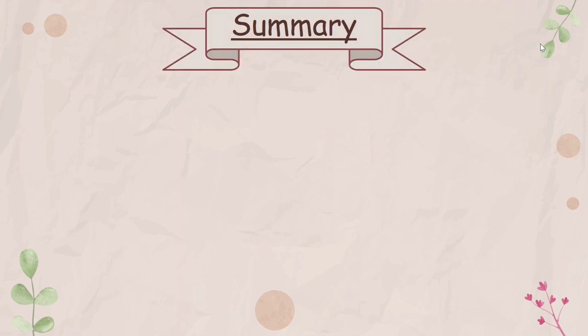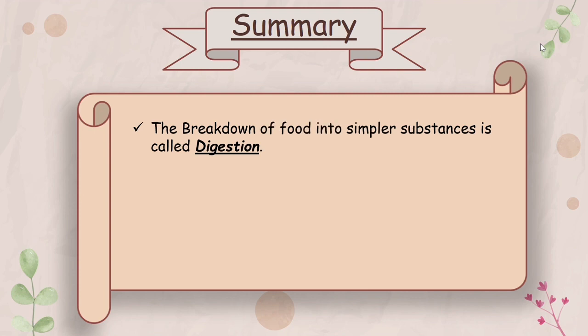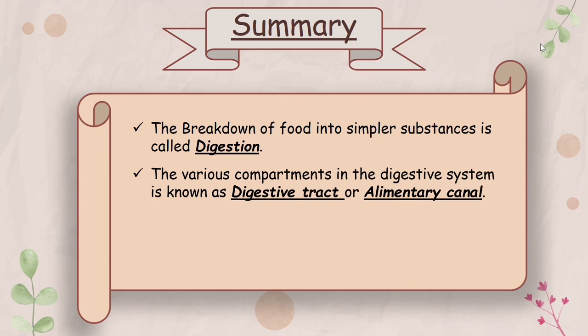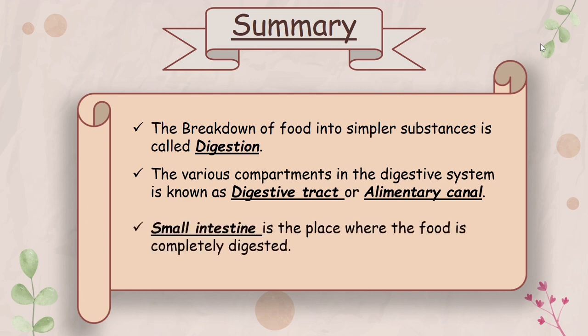Summary. The breakdown of food into simpler substances is called digestion. The various compartments in the digestive system are known as digestive tract or alimentary canal. Small intestine is the place where the food is completely digested.